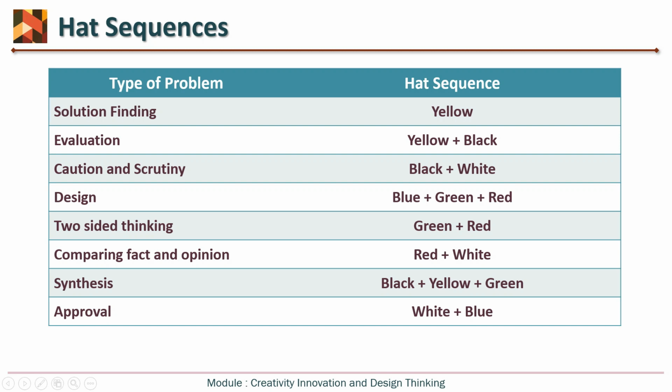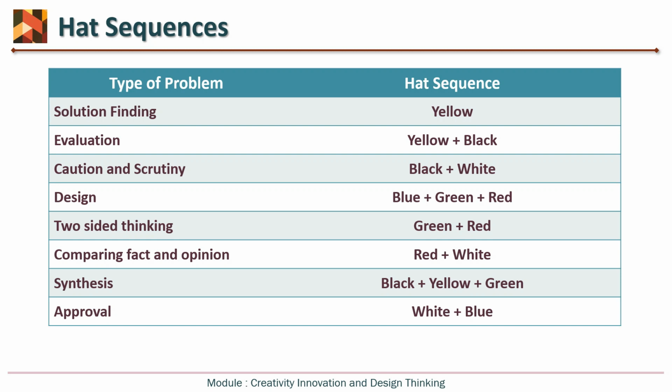Then comparing fact and opinion: red plus white. Then synthesis. Whenever we are talking about creative problem solving, we always start from problem synthesis. That means first understand the problem well, and then give a solution that you can declare, a generalized solution. So while working on synthesis, you can have the sequence of black plus yellow plus green. And for approval of some idea, this step is generally related to senior posts in the industry. So it is white plus blue.